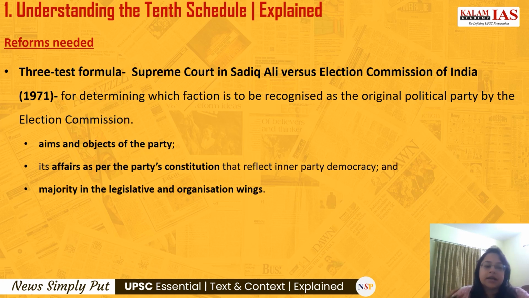We need to know the aims and objectives of the party, and the affairs as per the party's constitution that reflect inner party democracy. Then we can determine which is the original political party, and also the majority in the legislative and the organizational wings. Based on these three tests, we can determine which faction is to be recognized as the original political party as per the Supreme Court.